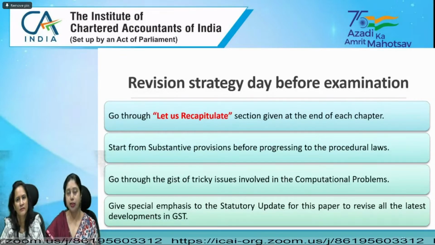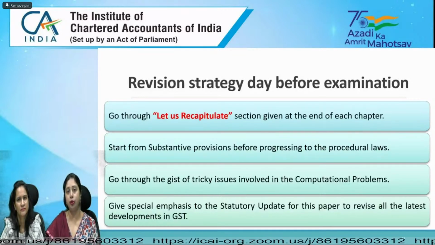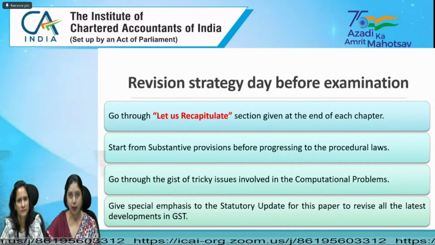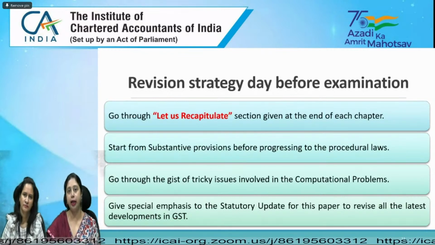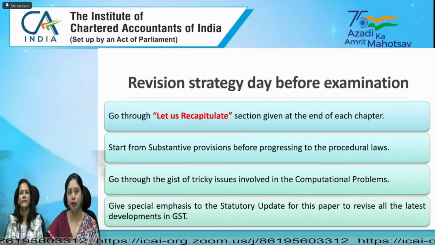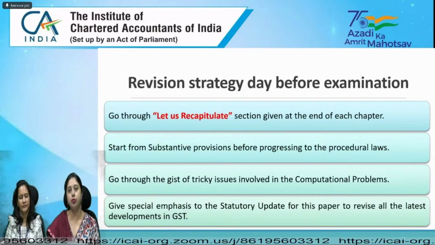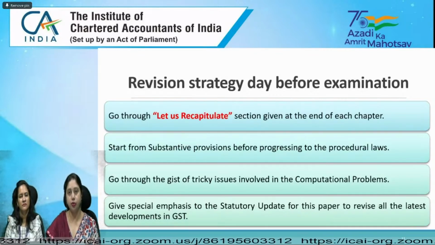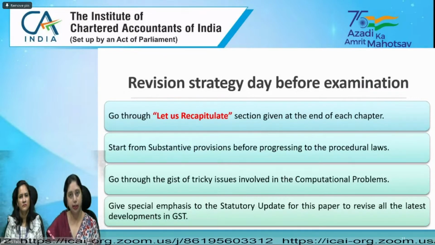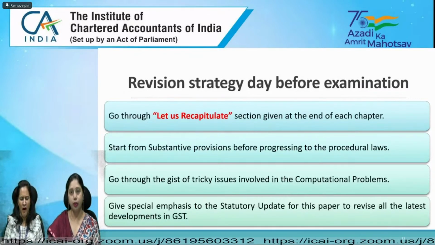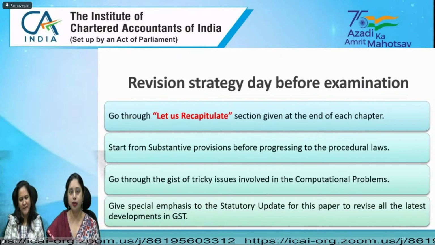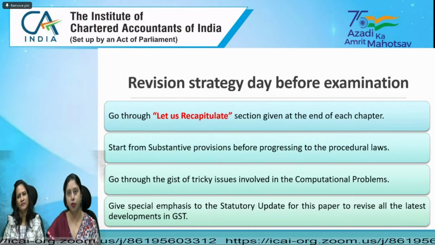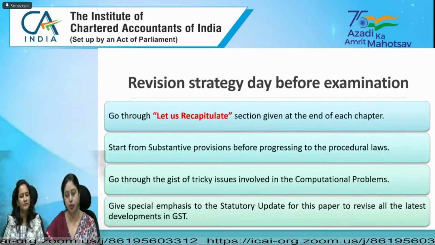You know that this time, from May 2024 onwards, the place of supply provisions, TDS, TCS, and accounts and records, these 3 topics have been added in the syllabus. So students who have also appeared for the earlier examination need to know that these 3 topics additionally they have to study. And the sequence of revision is, first of all, the substantive provisions have to be revised, and then you need to move to the procedural laws.